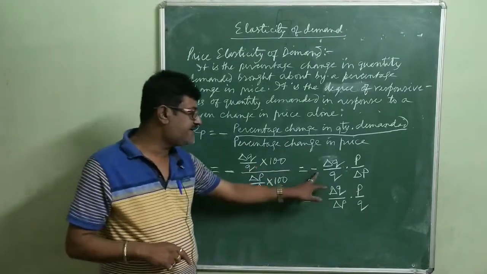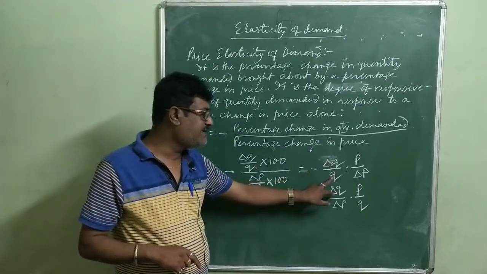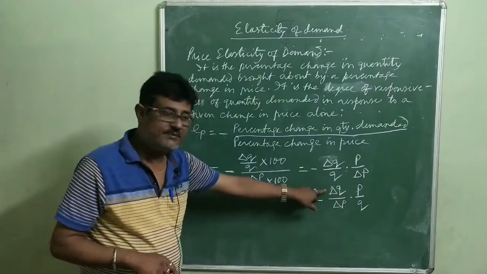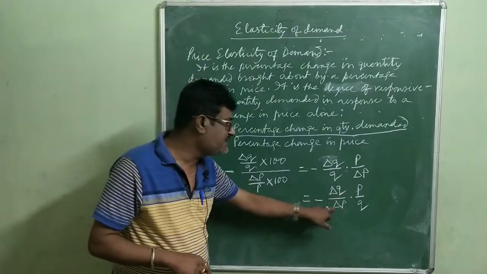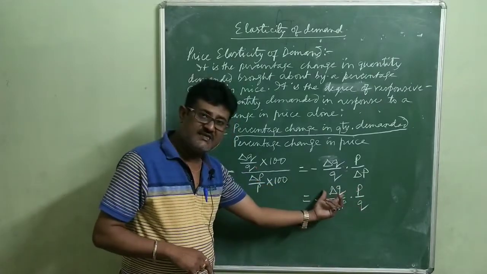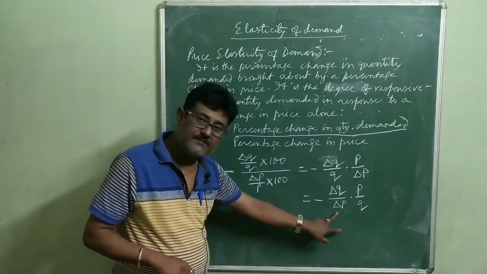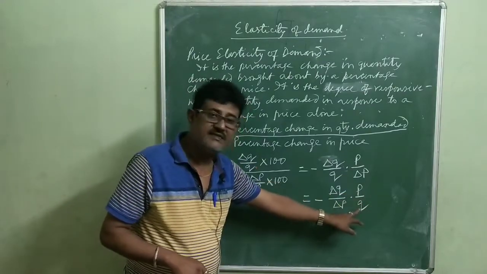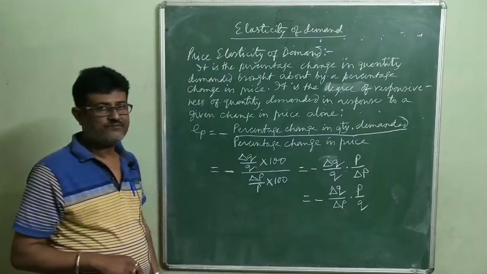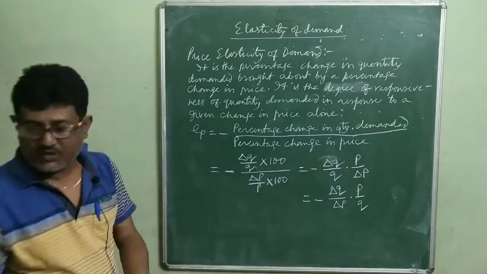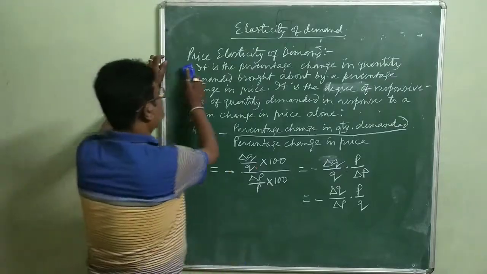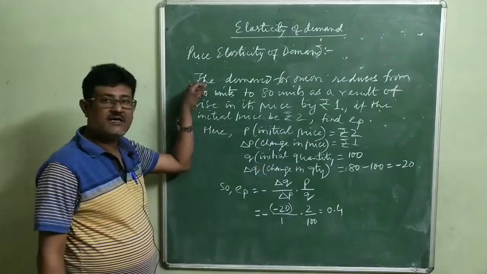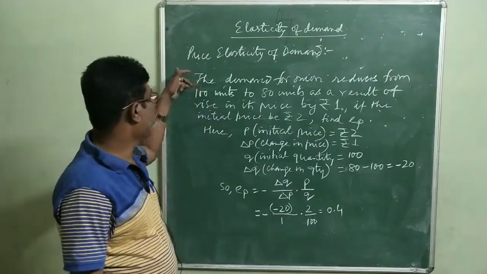So this can be rewritten as minus delta Q by Q into P by delta P, and that can again be rewritten as delta Q by delta P into P by Q, where delta Q is change in quantity demanded, delta P is change in price, where P is initial price and Q is initial quantity demanded. Now let us take up a small illustration here. Suppose, now to explain the same, we have taken a hypothetical example here.